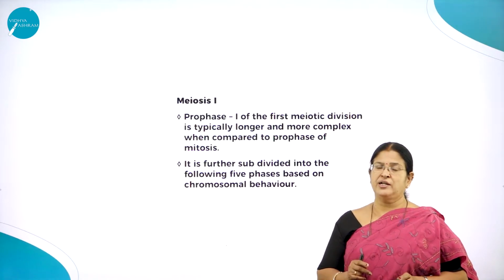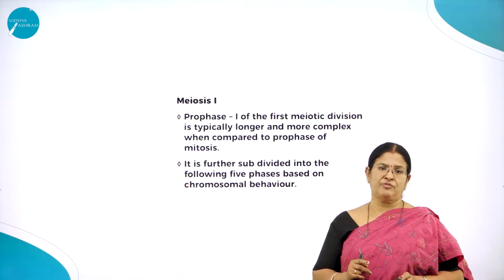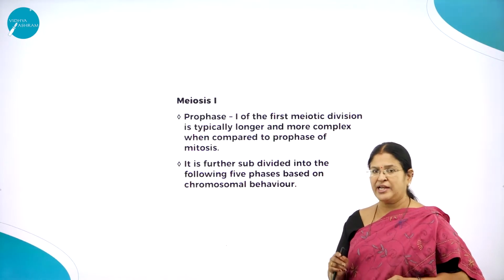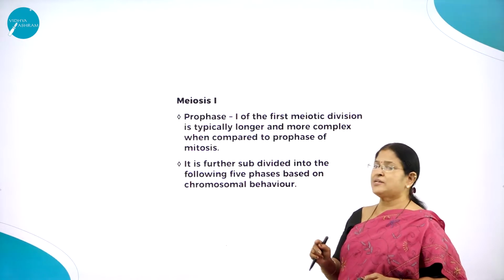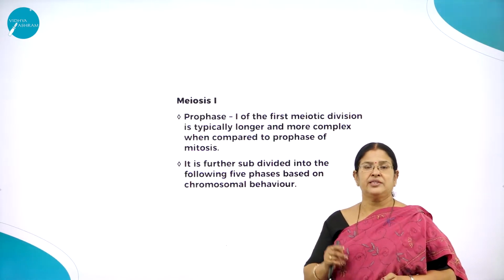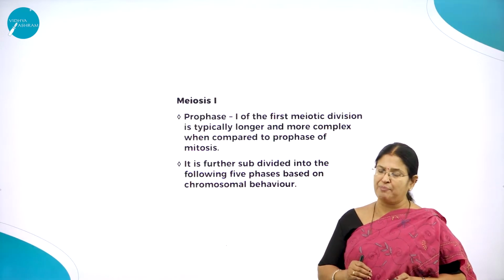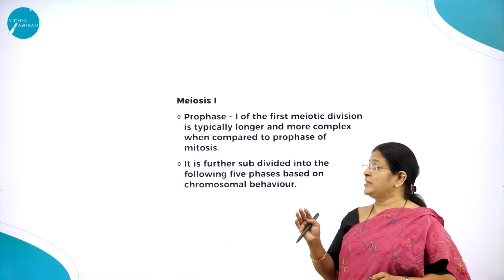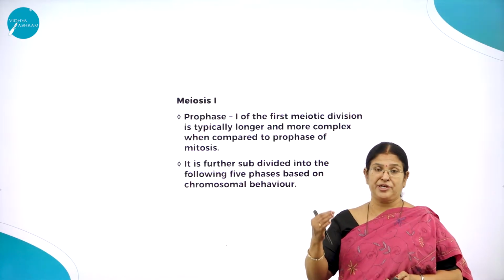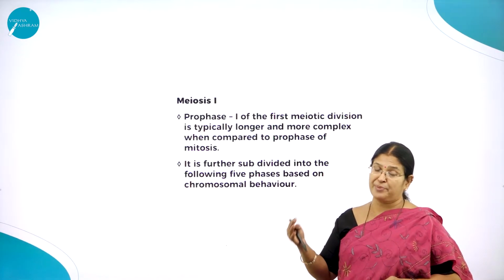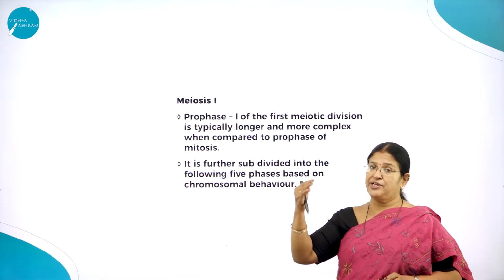As we all know, mitosis helps in growth of the cells and thereby helps in growth of the body and later on for development. Whereas meiosis is called a reductional cell division where the diploid number is reduced to haploid, whereas in mitosis the chromosomal number is kept constant. But in meiosis the chromosomal number is reduced to half. Why? To maintain the chromosomal number constant for a particular species. Hence it is reduced to half.